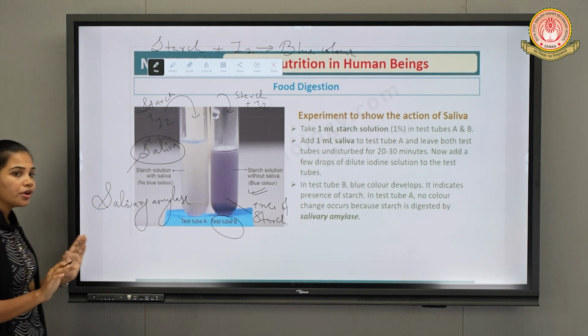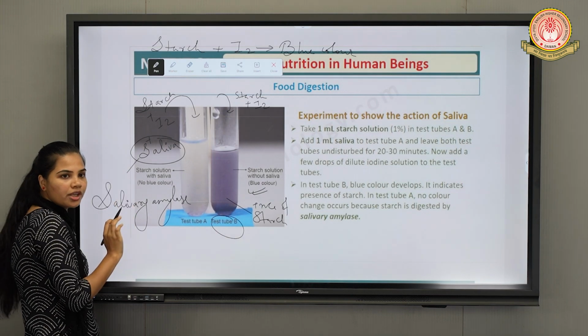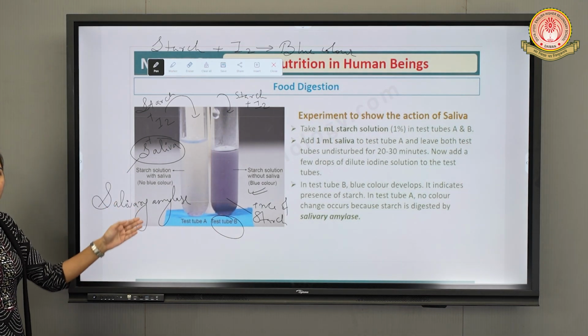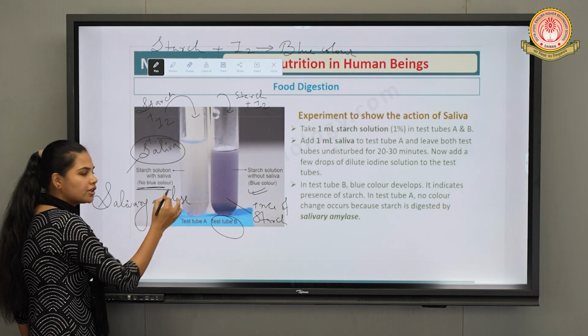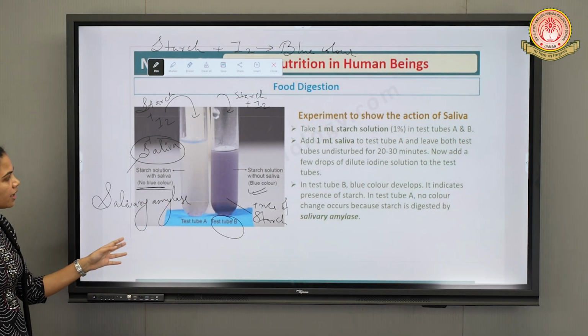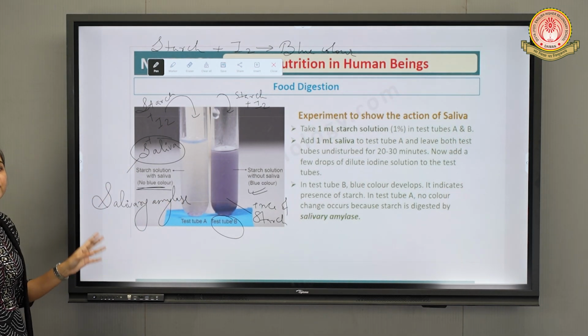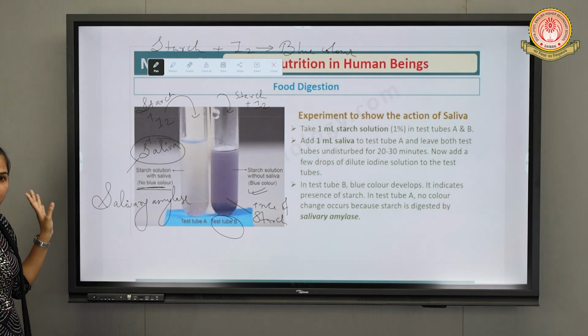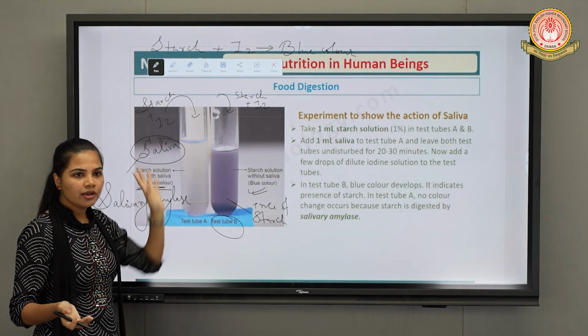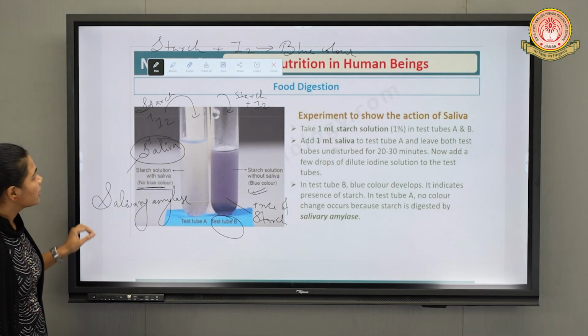Glucose is not going to give you any reaction with iodine, so it will not give you blue color. So here you can see no blue coloration. It indicates the absence of starch, or digestion of starch has taken place in test tube A, but not in test tube B. Clear? Okay. Next.